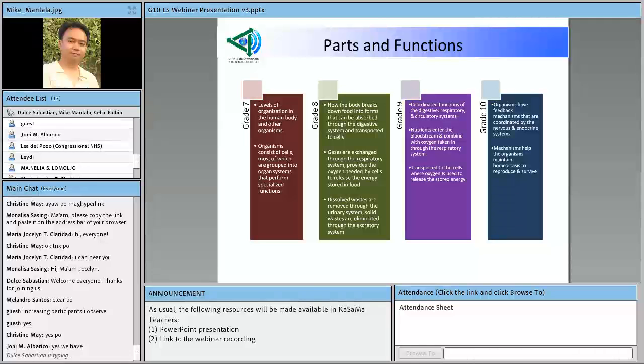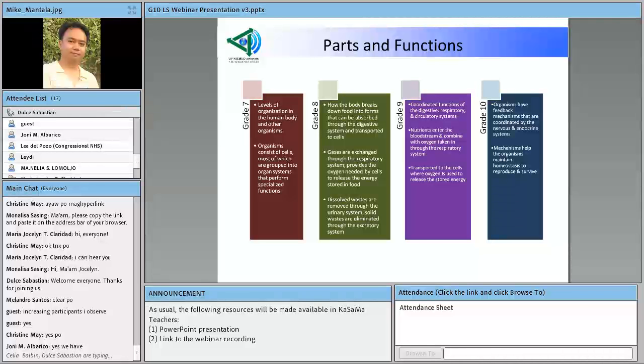So this is just for parts and functions. And then in grade 8, the focus will now zoom in on one of the organ systems. This is the digestive system. But, of course, the discussion here is not just the digestive system in isolation of the other organ systems.